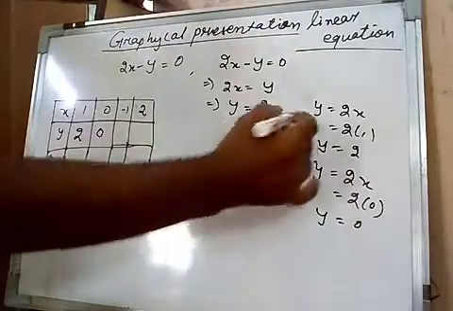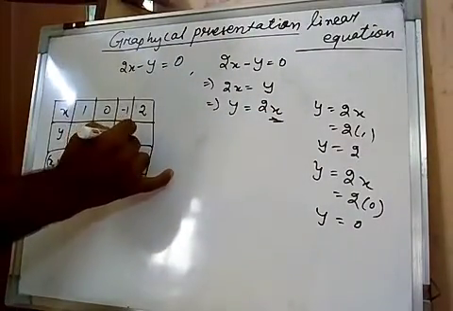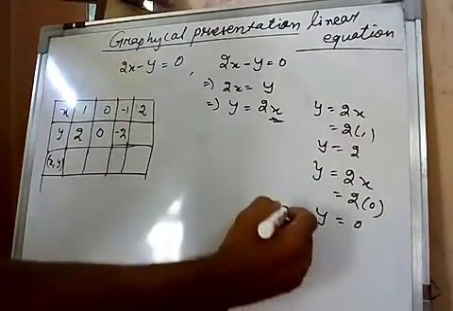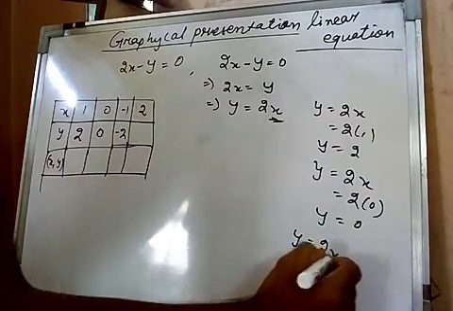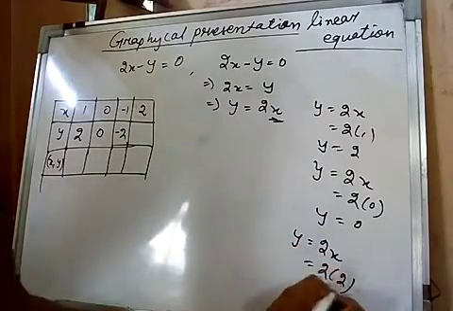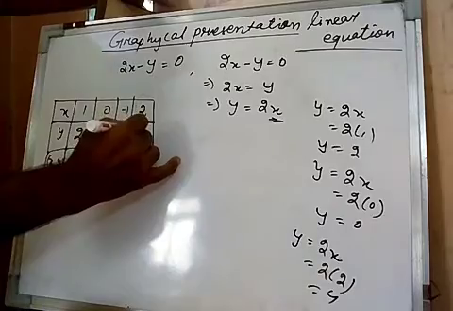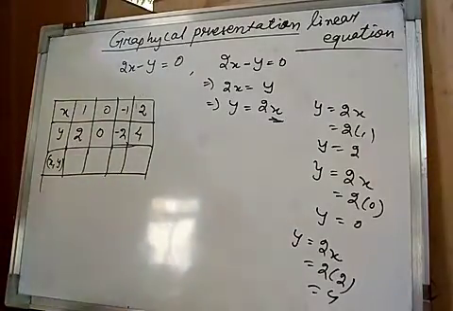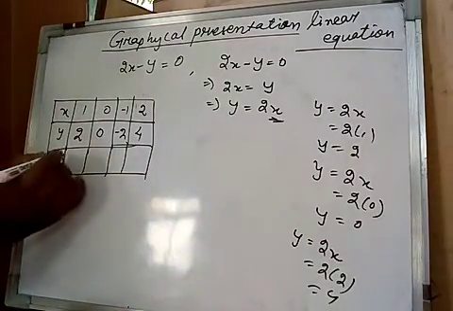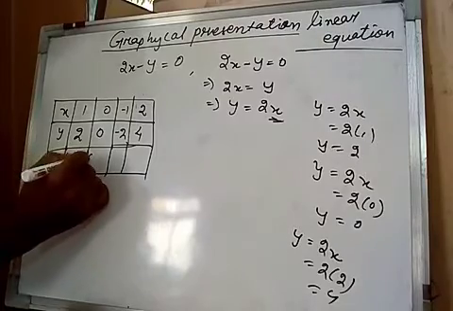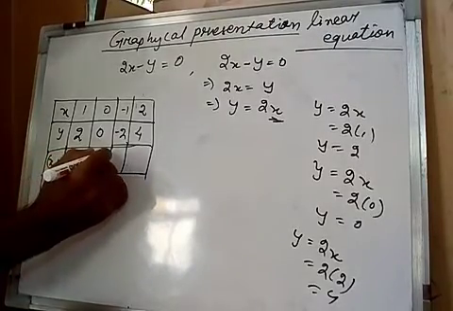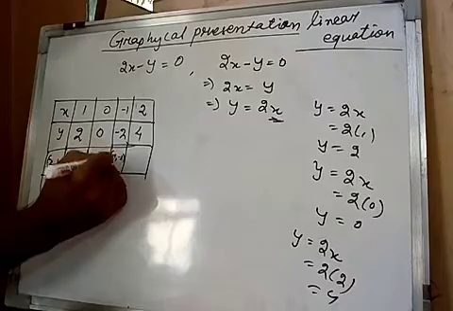Then we can take x equals minus 1, then it will be minus 2. And for x equals 2, y equals 2x, 2 multiplied by 2 is 4. So the coordinates in pairs will be 1 and 2, 0 and 0, minus 1 and minus 2,